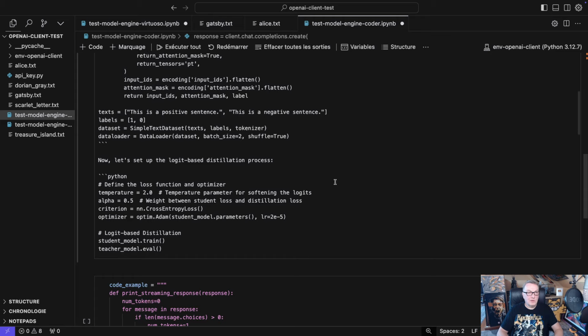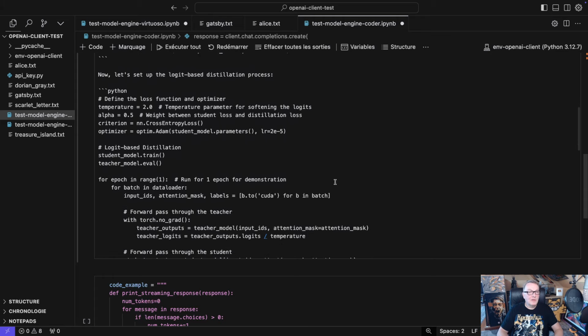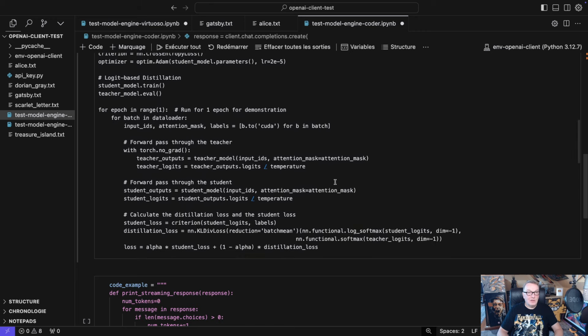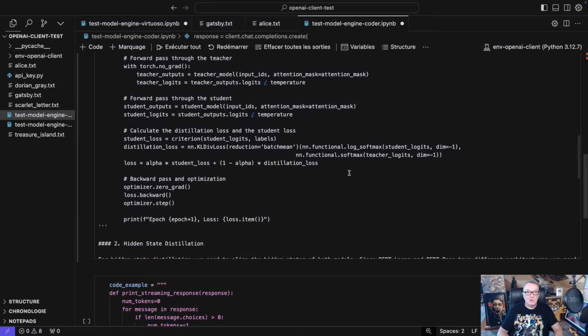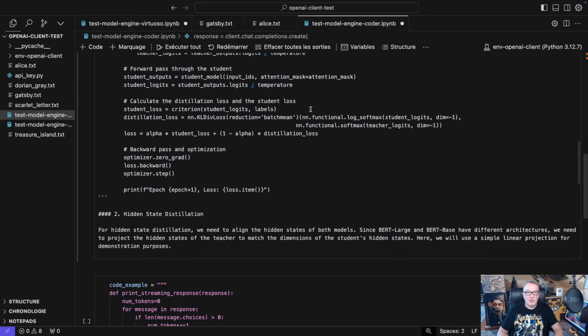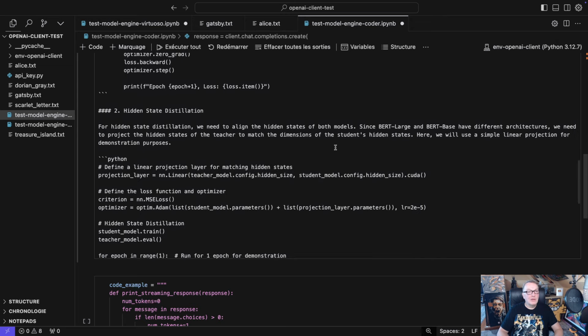Okay, create a very simple data set, but I didn't ask for anything here. And then, okay, run the forward pass. Yep, teacher outputs, student outputs, the distillation loss. That could actually work. I should try and run it, but yeah, I think all the right steps are here.